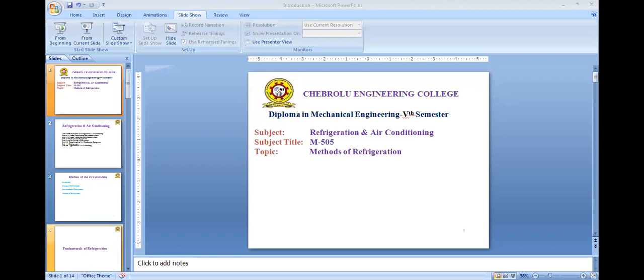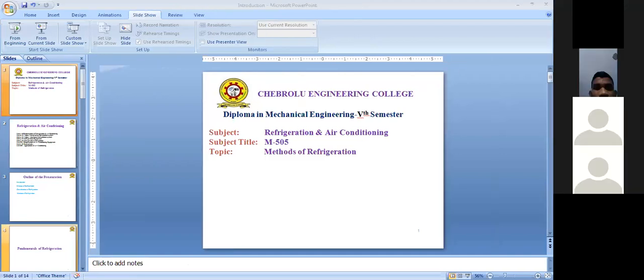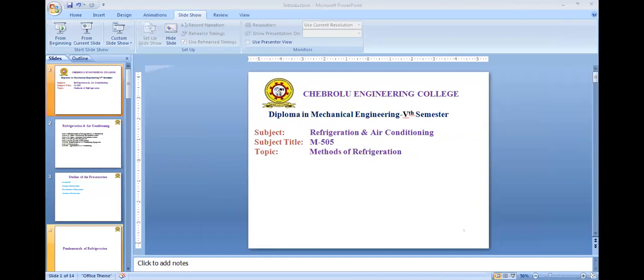In refrigerants, we will discuss about the properties of refrigerants. There are three properties: thermodynamic properties, physical properties, and chemical properties. And in the classifications of refrigerant, we will discuss here. So various classifications of refrigerants and properties of refrigerants we will discuss. And in second part, applications of refrigeration. Some of the applications like domestic refrigerator, ice plant, water cooler, cold storage and dry ice are discussed.